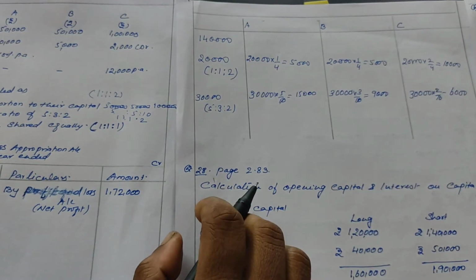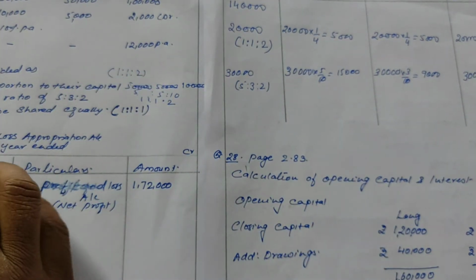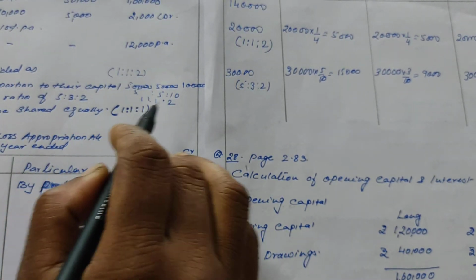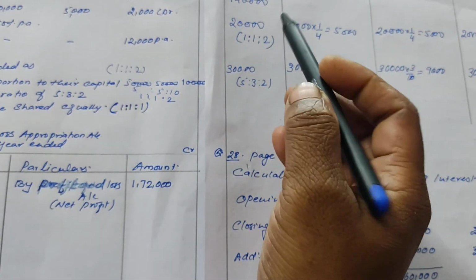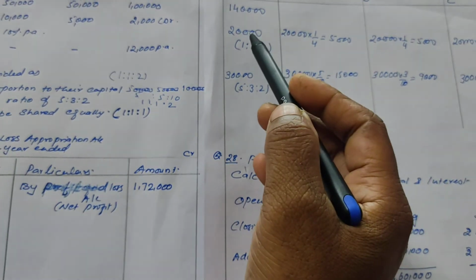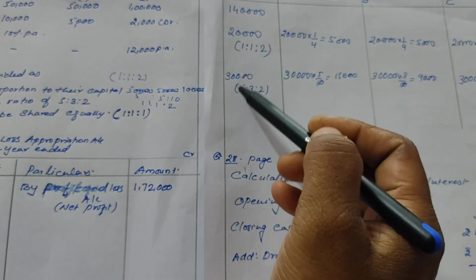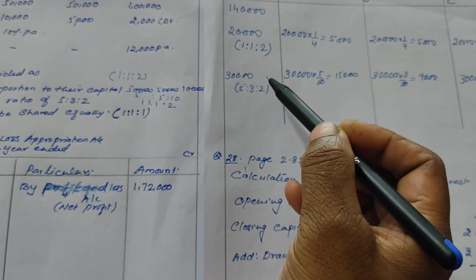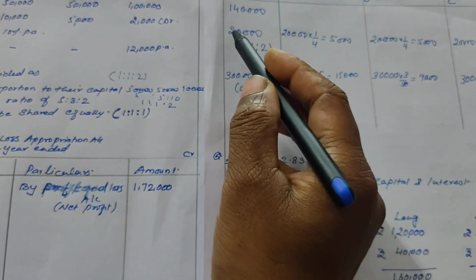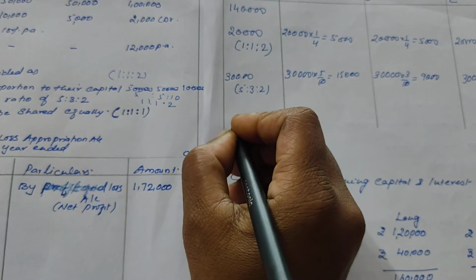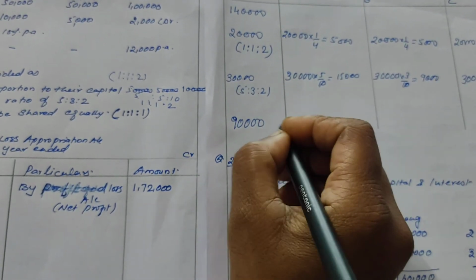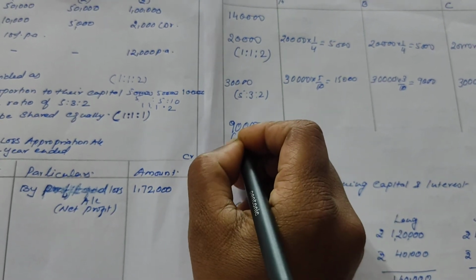Now the remaining balance, that is the remaining profit, is to be shared equally among the partners. So now we have to see what the remaining balance is. Our divisible profit was 1,40,000; 20,000 and 30,000 are divided in different ratios. Now the balance is 1,40,000 minus 50,000. What is the balance here? 90,000.